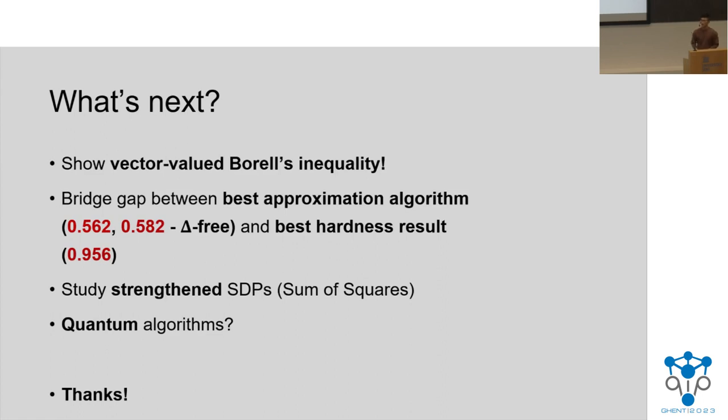I haven't really thought about how you would modify these results to show a ratio at which it is QMA hard. But yeah, I guess that's an interesting line to pursue. These results are very interesting because you're looking at graphs in which you can almost use a polynomial time algorithm to compute the max value. So it does seem like there should be more to be said if you look at QMA hard instances rather than NP hard instances.